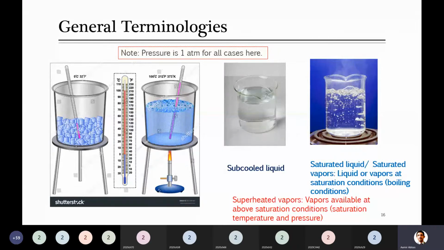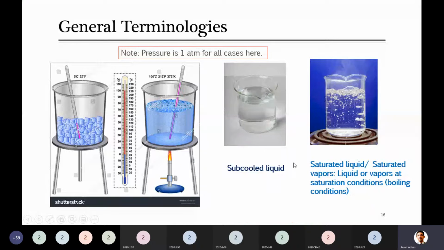Then I told you the next thing, which was superheated vapors. Earlier, yesterday, I told you that, for example, the vapor which is just formed above the surface of this water, I can collect and bring somewhere else where I can heat it. Actually, in the industries we have closed systems, so these vapors can be transferred through some pipe to any other unit.